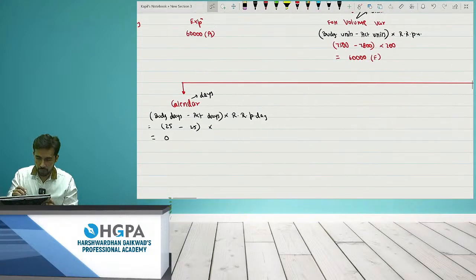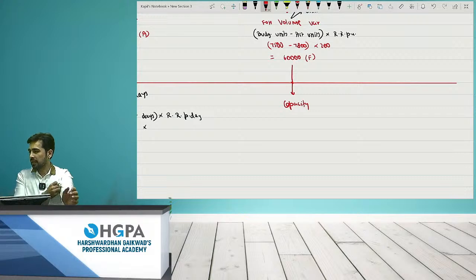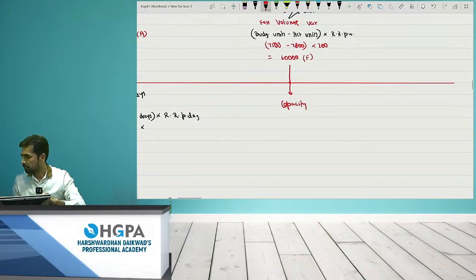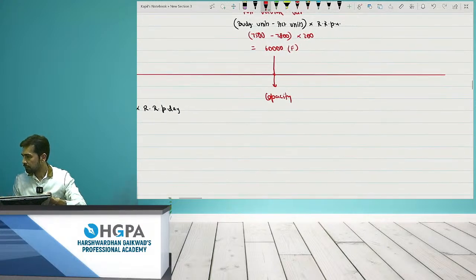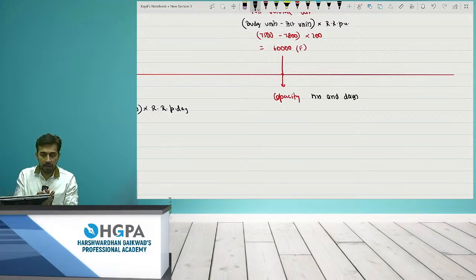Yes. So I got the first point. Now comes the important point. What is the next point which we have to calculate? The answer is capacity. Okay, so please pay attention. Capacity. What are we comparing in capacity? Please pay attention. It is hours and days.